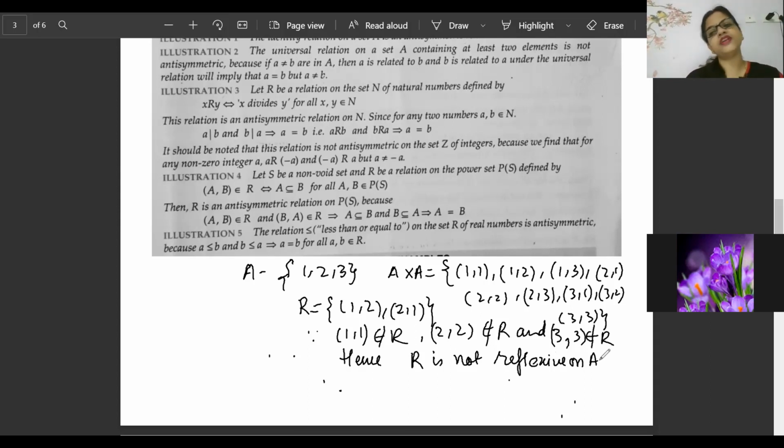That is, the (1, 1) element is not present inside the relation, the (2, 2) element is not present inside the relation, the (3, 3) element is not present inside the relation. Because of that, R is not a reflexive relation on A. Okay, one specific point we have written. Fine. Now, next part.